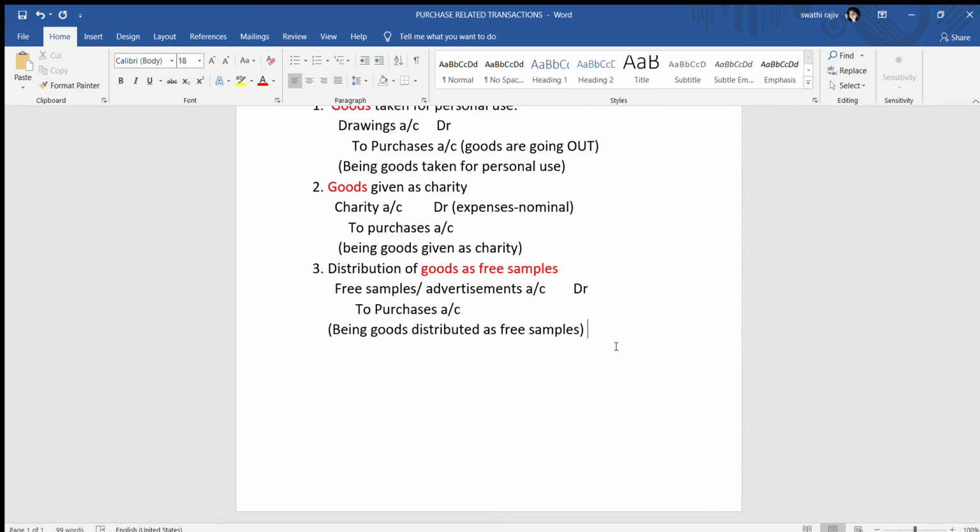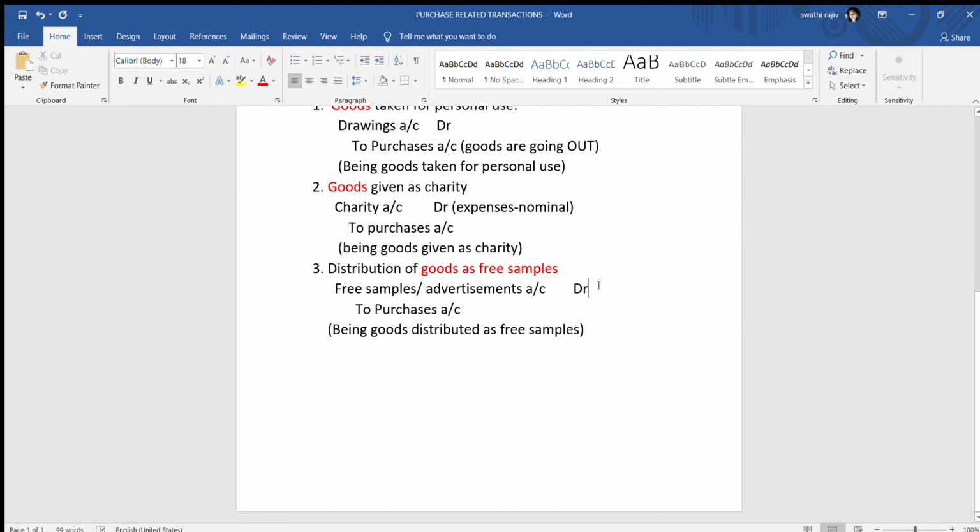It can also be termed under advertisements. Why? You are advertising your products. You're not doing it on TV or radio, but you are doing it directly, giving it as free samples. Suppose you go to a mall, what can you see? You can see a few of them standing in the corridor trying to sell some product to you. What are they basically doing? They're trying to distribute some new product as free samples. Why are they doing it? So that your sales will pick up at some point of time and people are aware of your products. So that is free samples or advertisement account.